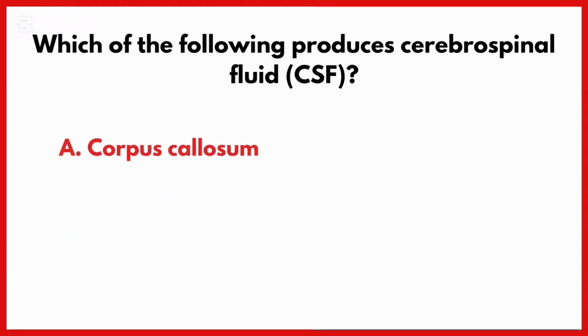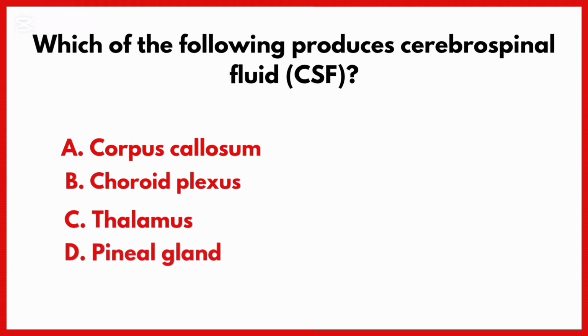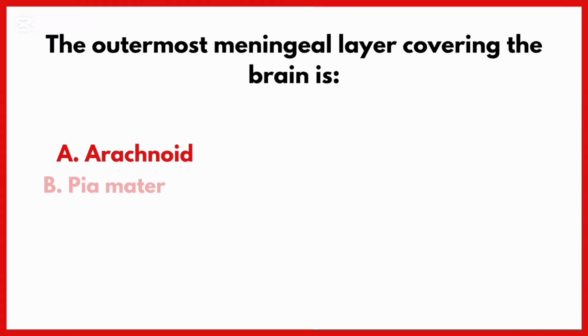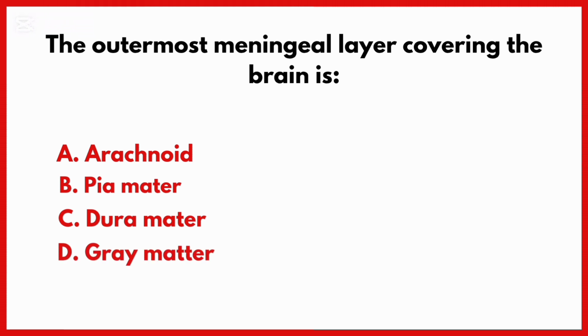Which of the following produces cerebrospinal fluid? Correct answer is option B, choroid plexus. The outermost meningeal layer covering the brain is. Correct answer is option C, dura mater.